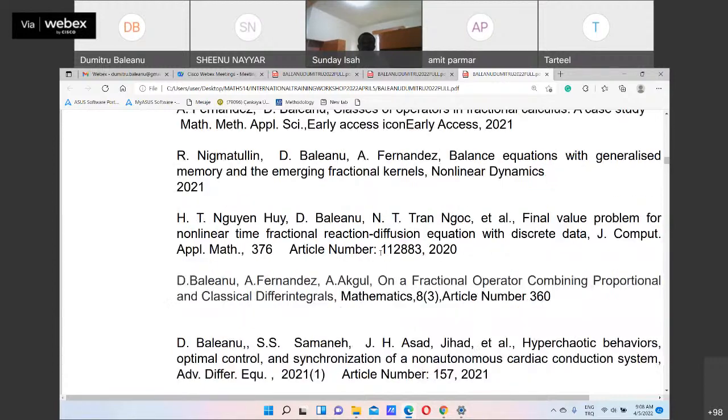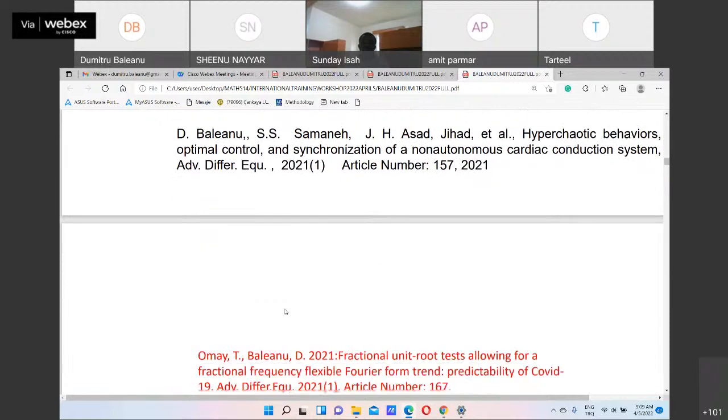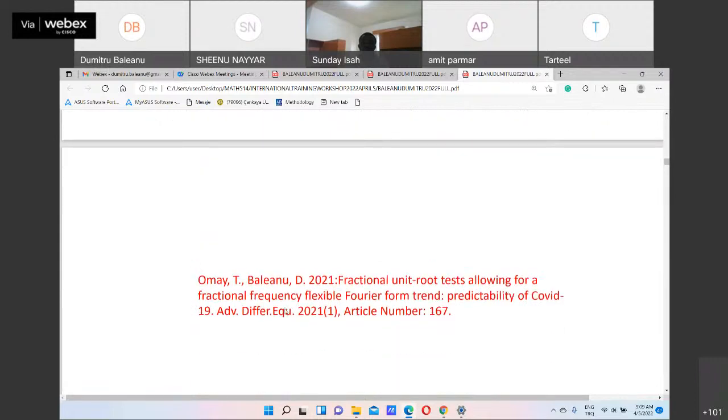We have also a paper about the final value problem for a nonlinear time-fractional reaction diffusion equation with discrete data, where we introduce a new fractional operator combining proportional and classical differentiation, and its application to hyperchaotic behaviors, optimal control and synchronization. And finally, we have one paper about